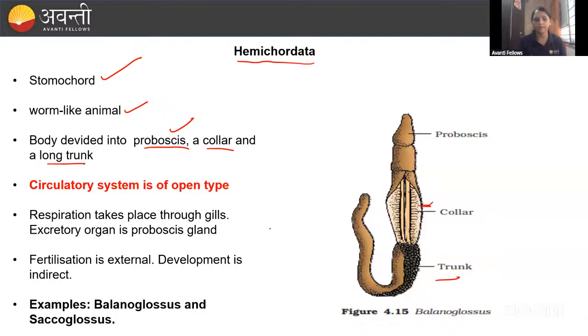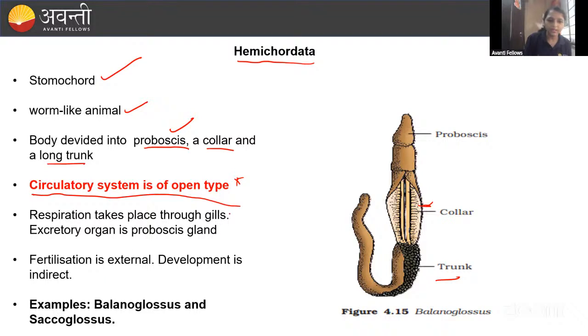It's very, very important. And the circulatory system is open type. Till now we studied closed type, right? In the Hemichordata, it is having the open circulatory system. Remember, we studied that HEMA, right? HEMA. The H is Hemichordata, E is Echinodermata, M is Mollusca, and A is Arthropoda. All are having the open circulatory system, right?